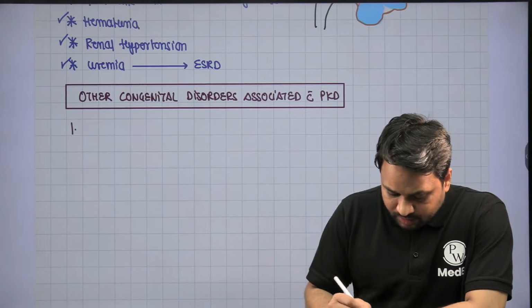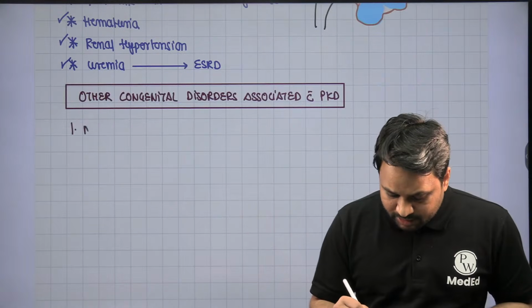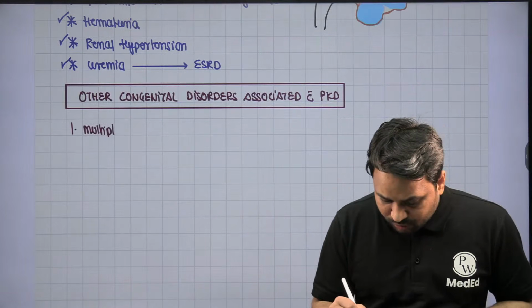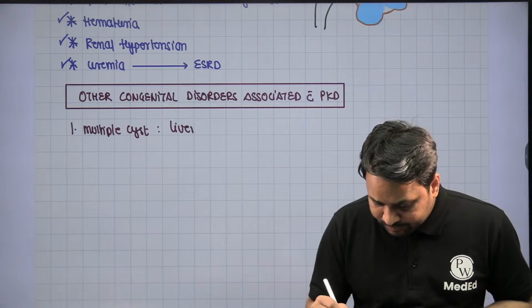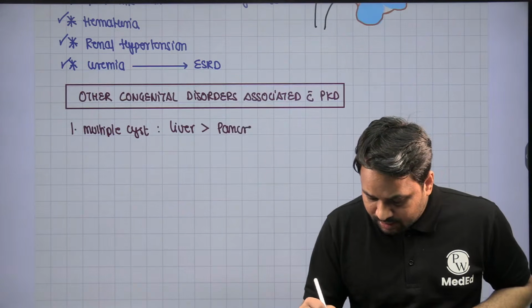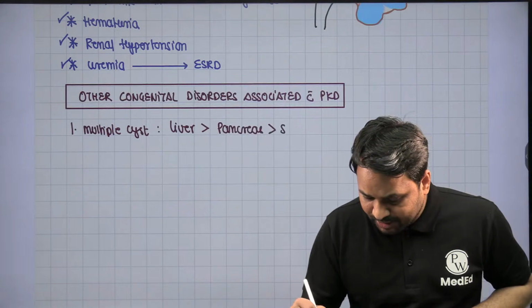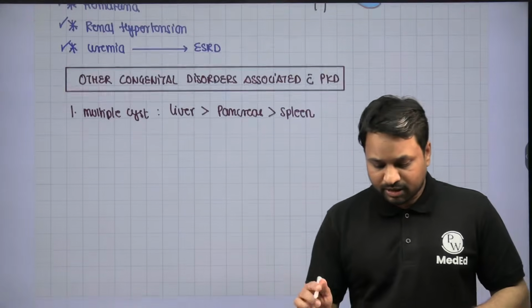Number one, if there is a cyst in the kidney, there can be cysts in other organs also. There will be multiple cysts, usually in the liver, then in the pancreas, and then it can be present in the spleen as well. So they have multiple cysts developed here.